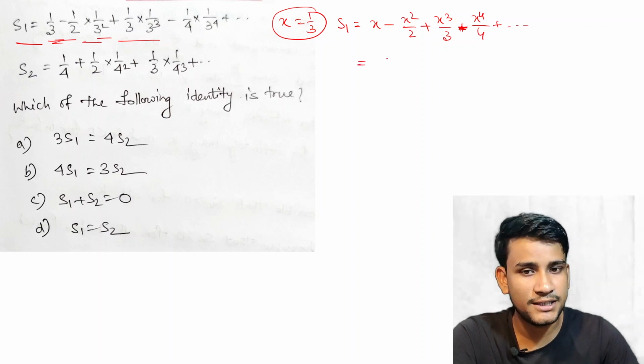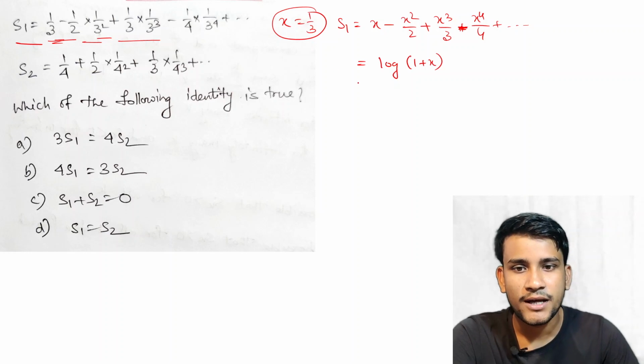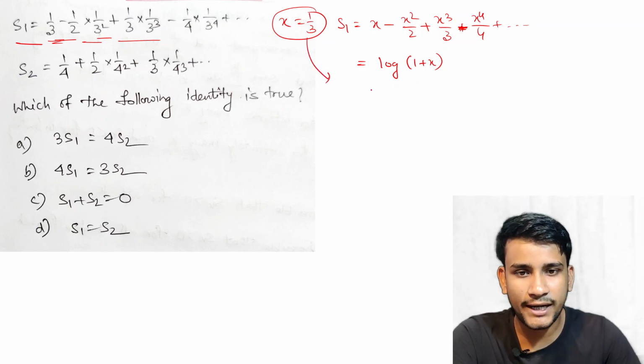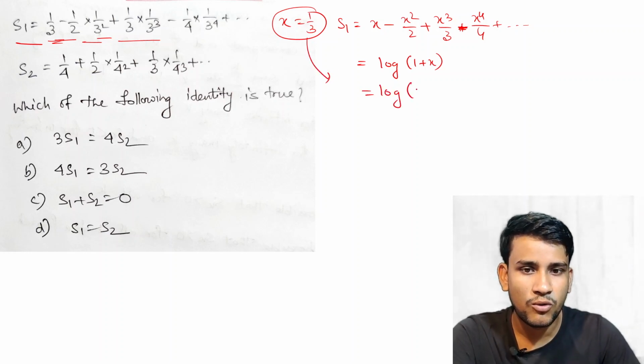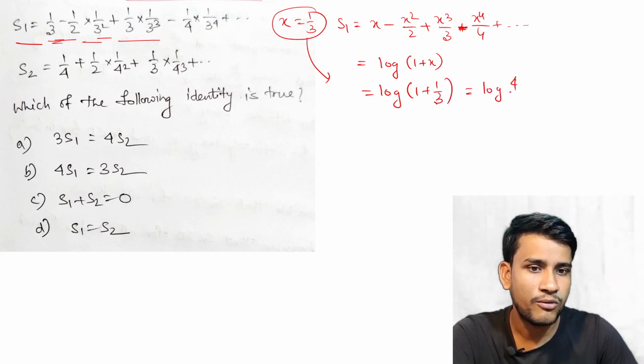This series is nothing but the log of 1 plus x series. Putting the value of x, this is equal to log of 1 plus 1 by 3, which is log of 4 by 3.